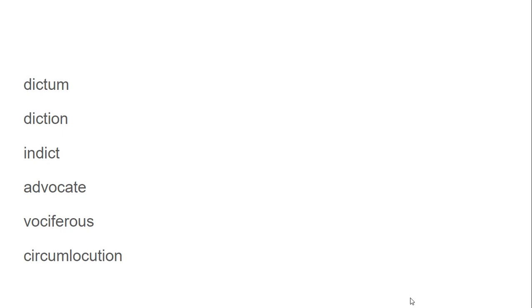So a dictum is a saying. Diction is word choice. If you indict someone, and note the pronunciation there, you're charging them with a crime. So again, the idea of speaking. If you advocate, you're speaking for someone or something. If you're vociferous, you're speaking about something very loudly and energetically. You're on fire. And if you circumlocute, then you are speaking in circles. Circum means around, kind of like the word circle. So you're not getting to the point. Useful roots, useful words. Let's learn them.